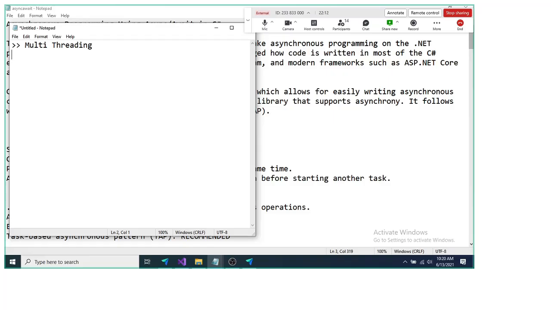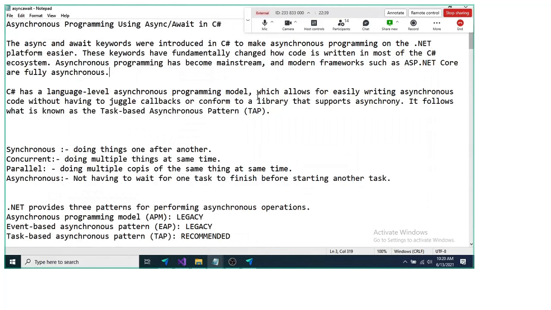On top of multi-threading we got the Task Parallel Library, TPL, and now we have async programming. Nowadays we are using async or asynchronous programming.